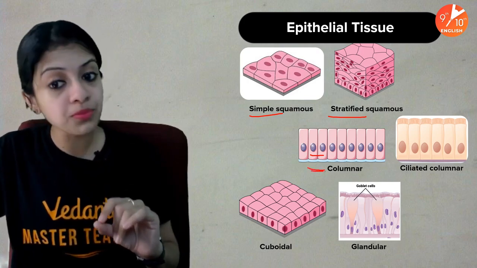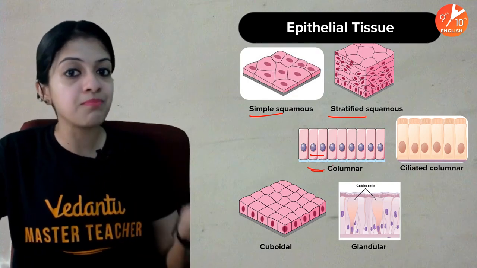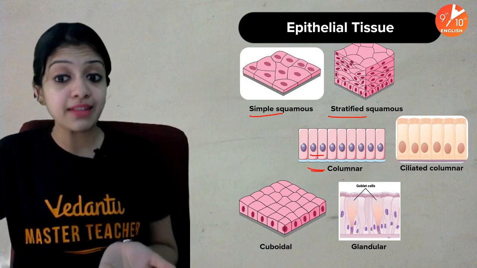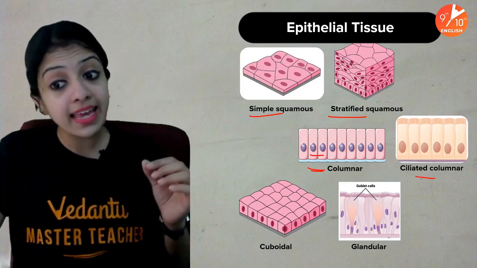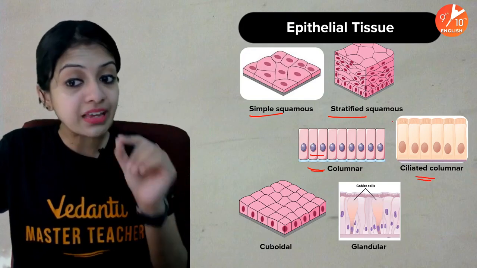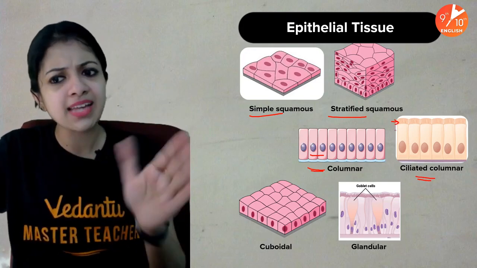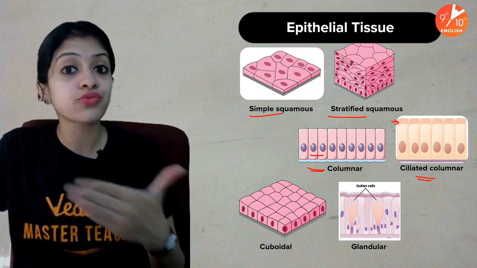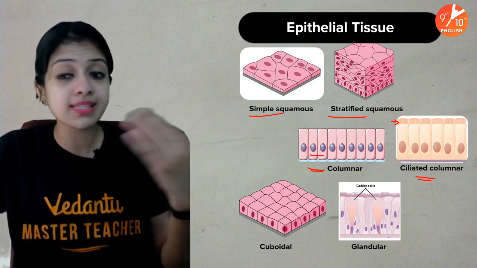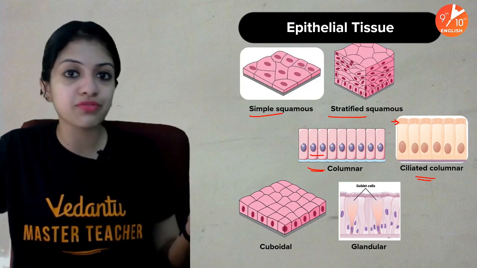And then we have columnar epithelium, which, as the image and the name indicate, appears like columns or elongated cells. In ciliated columnar, the unique feature is the presence of cilia, which sweep away particles like excess mucus, germs, pathogens, and a lot of others.